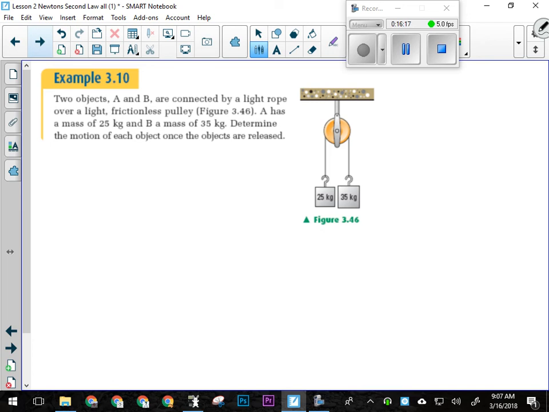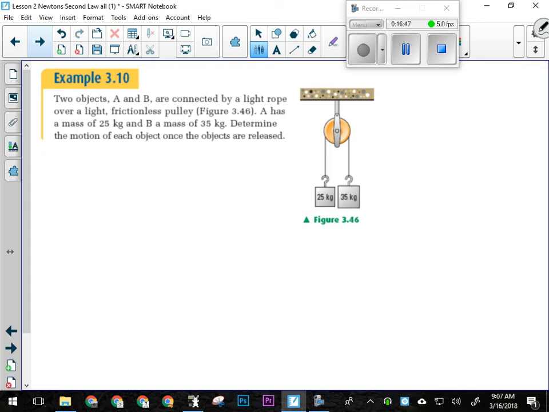So if I have that pulley, 25 kilograms on one side, 35 kilograms on the other, and I let it go, what's going to happen? The 35 kilogram box is going to fall. The 25 kilogram box is going to go up, and then it's going to smash into the pulley, and things will go south from there. Is it going to? How fast is it going to accelerate? Decently fast, but is it going to accelerate at 9.81?